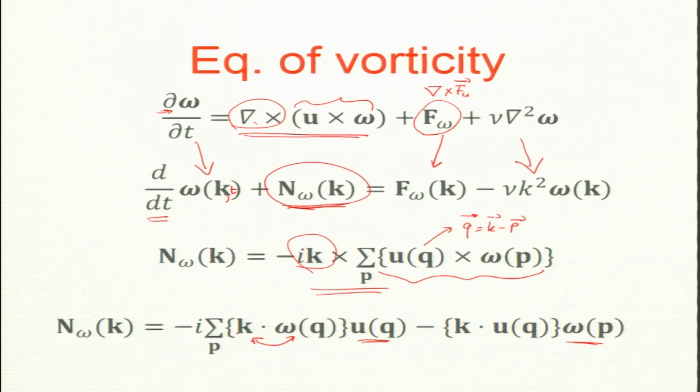First term is, I must tell you that this sum has this minus sign inside the sum. If I just substitute it there, what will I get? Minus becomes plus. I just want to tell you about the structure in another way. So, I will get i k dot u_q omega_p, this minus becomes plus, this minus is minus k dot omega_q u_p. I am sorry, I made a mistake here, this is u of p, and this i is sitting here.